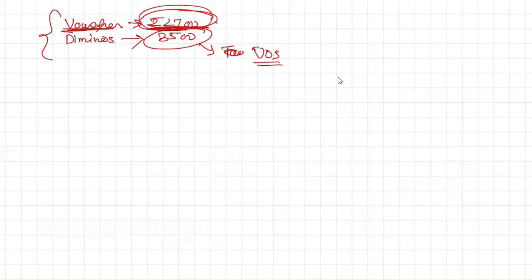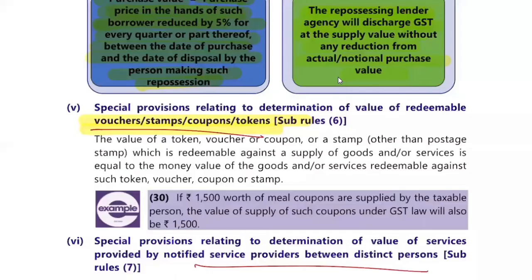Don't you think this value should have been charged? Just to take more tax, the government itself has gone beyond its own law. Okay, so the value of supply will be the amount which we are actually redeeming.